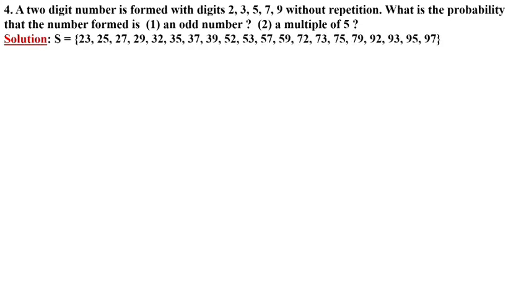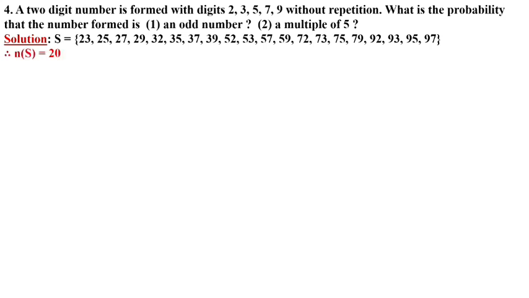Now the next one, the fourth question is given. A 2-digit number is formed with the digits 2, 3, 5, 7, 9 without repeating. What is the probability that the number formed is an odd number or a multiple of 5? We have to form the numbers with the given digits. From 2 we can form 23, 25, 27, 29. From 3 we can form 32, 35, 37, 39. From 5, 52, 53, 57, 59. 72, 73, 75, 79. 92, 93, 95, 97.